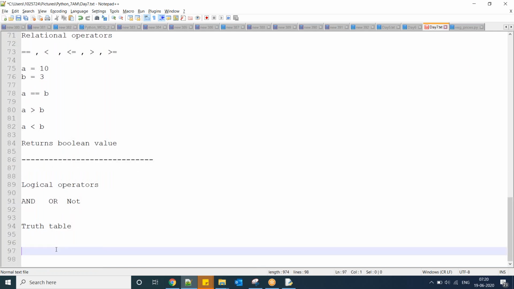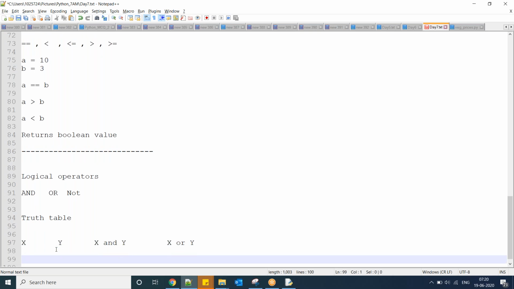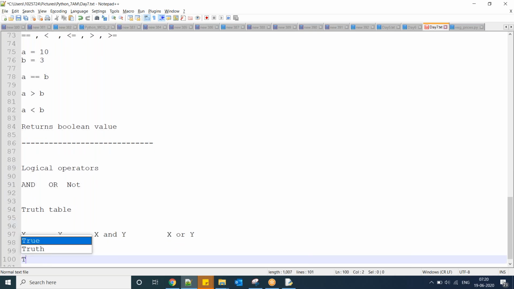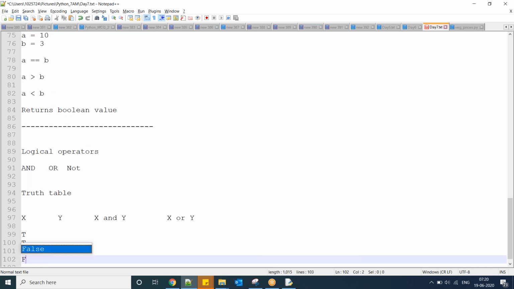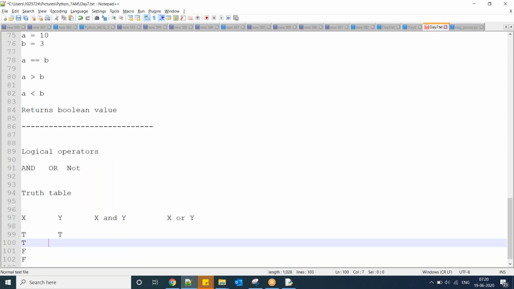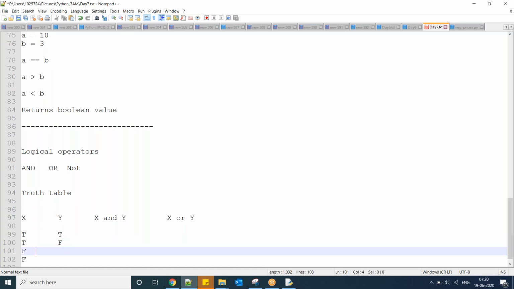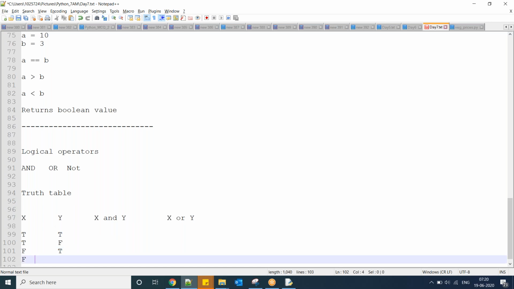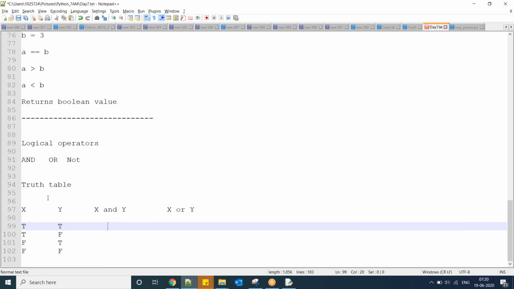In your school days, college days, we learned this: X, Y, X and Y, X or Y. For a particular statement between two persons, what are the possibilities?